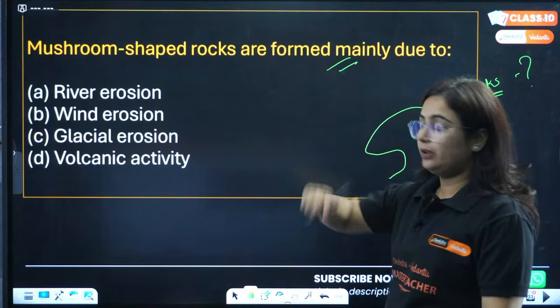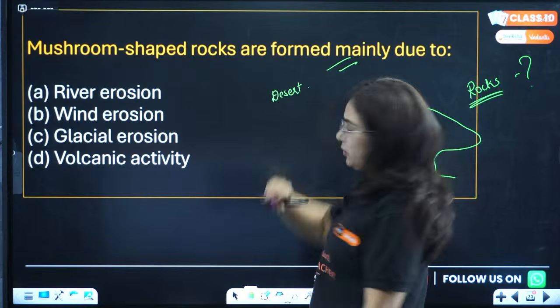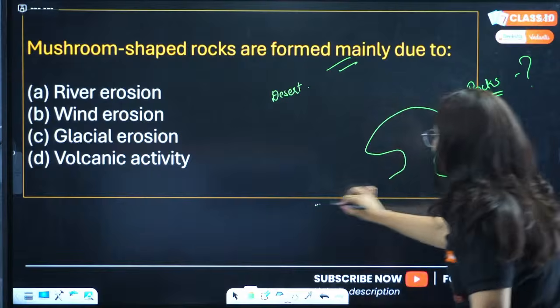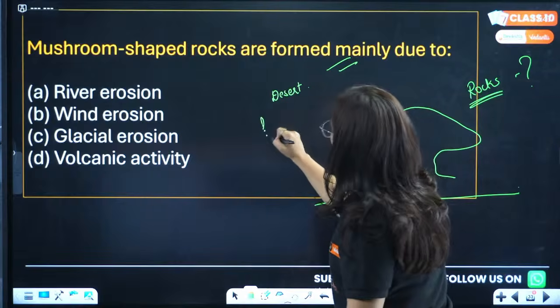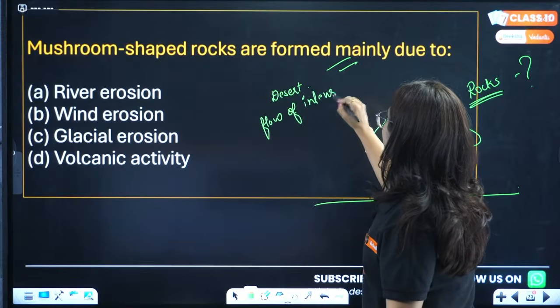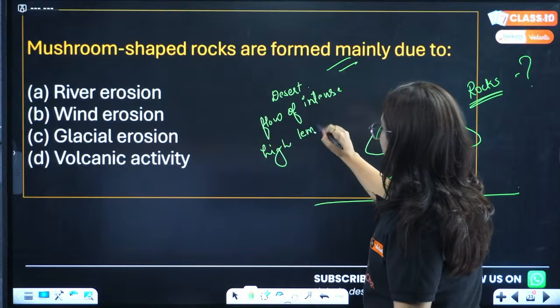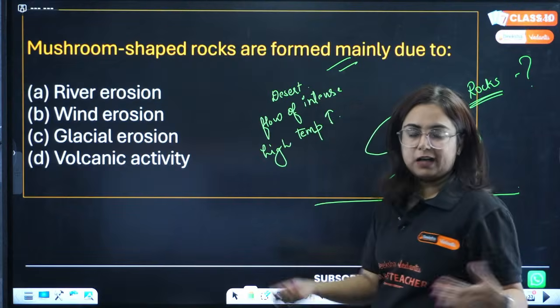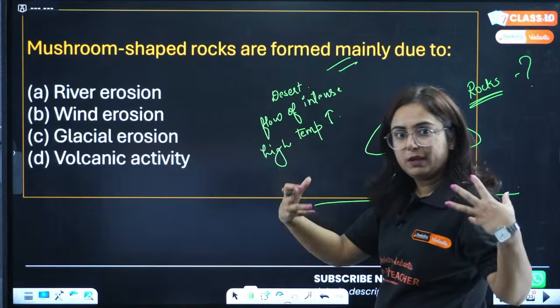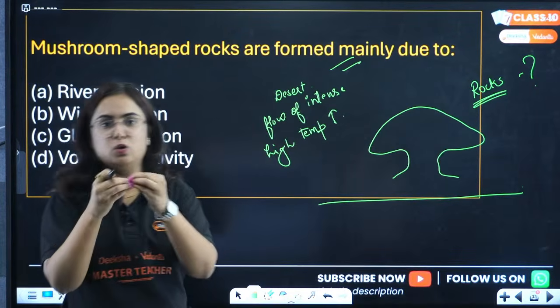So this activity is majorly found in desert region. See, in desert region, the flow of wind is intense. Why, beta? The flow of wind is intense because there is so high temperature. High temperature means evaporation will be there. But accidentally, there is no water. That means no moisture.